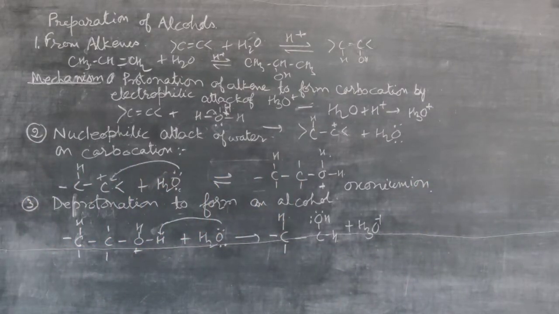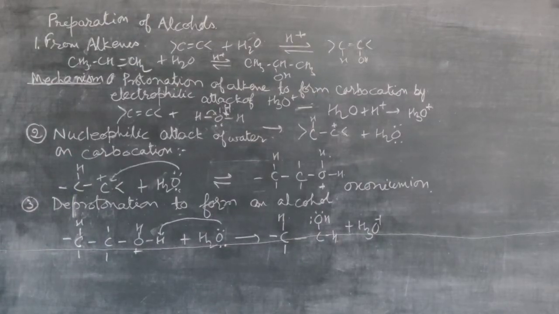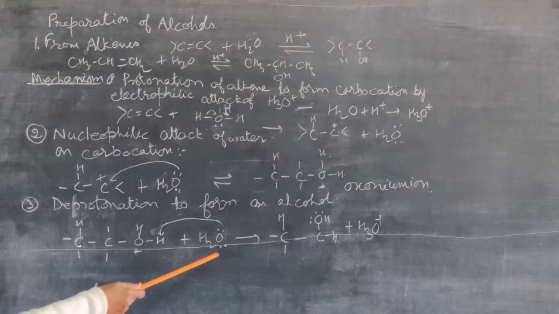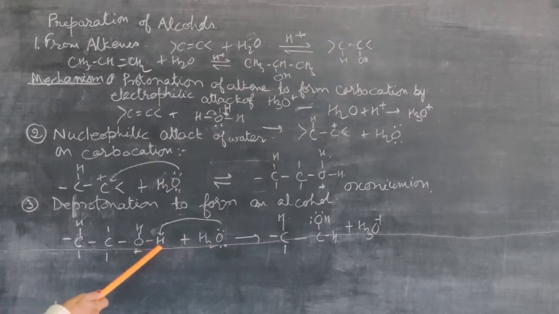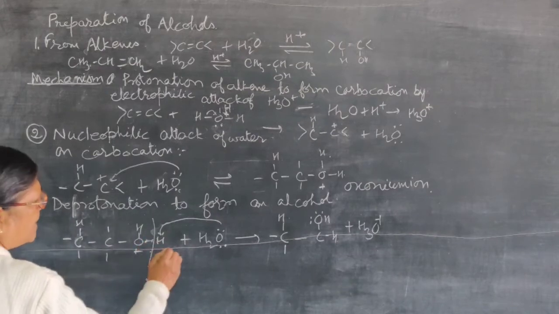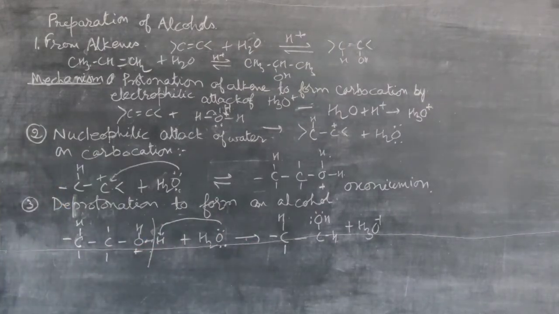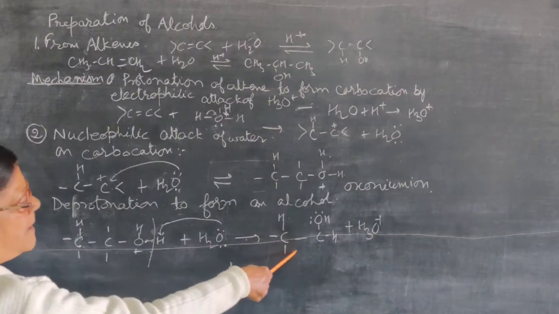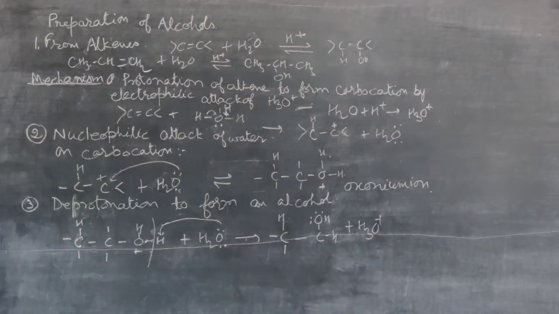Now in the third step there will be the deprotonation to form an alcohol. Deprotonation means there is the removal of proton from this molecule. Oxygen is electronegative in nature, so it is very easy for the oxygen to withdraw the shared pair of electrons, and then the proton will be removed from here. A water molecule will remove the proton, or the oxygen will take this shared pair toward itself, and then H plus ion will be added to water molecule, and the product will be an alcohol, and again there is a formation of hydronium ion.